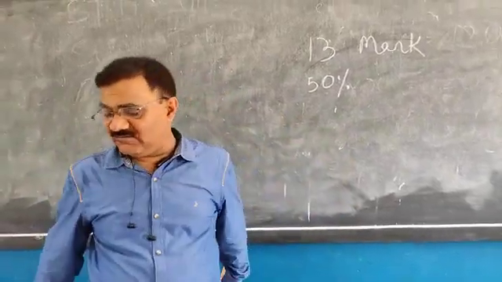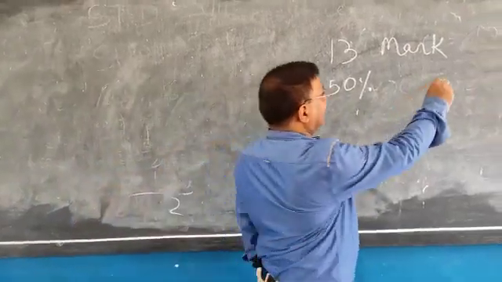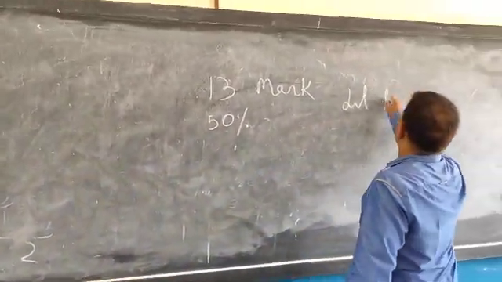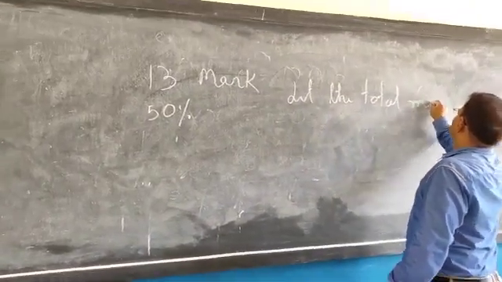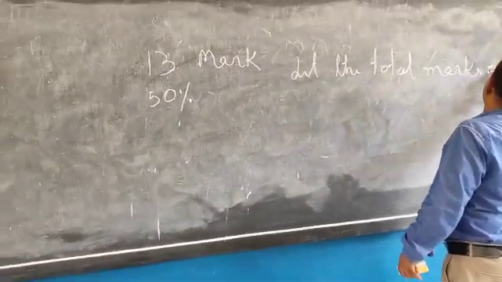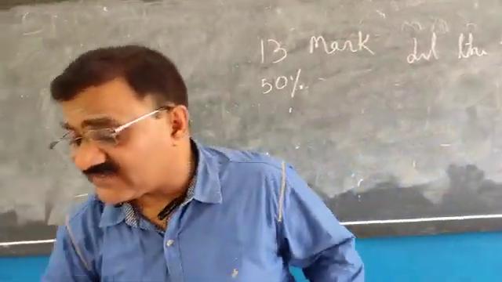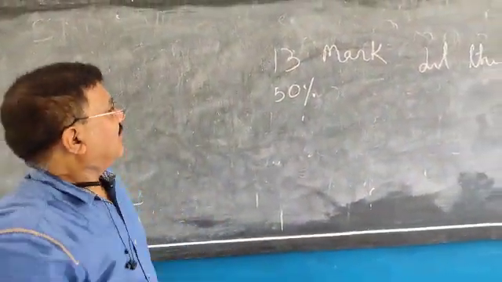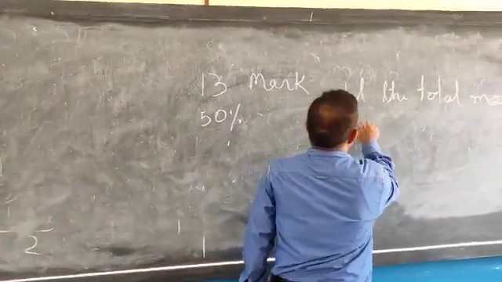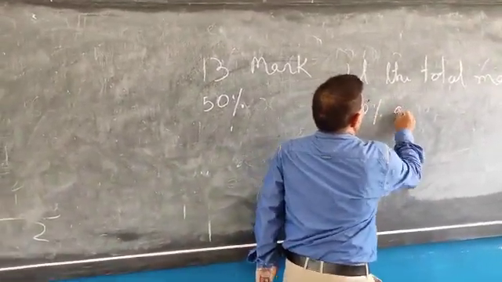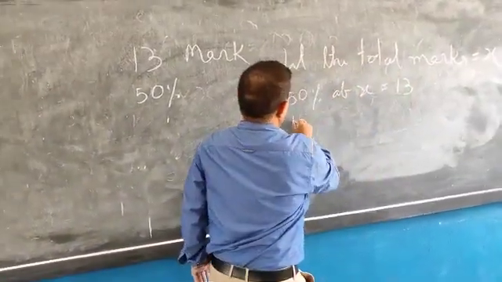You are not knowing the full mark. Let the total marks be equal to x. Then 50% of x is 13.